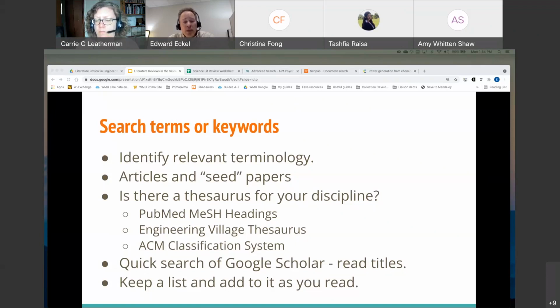Now, one of the simplest ways of getting search terms or keywords is to start with what you already have. So you may have a textbook for a class, or you may already have an article that you found. This could be a good place to look for the words that the authors are using to describe your topic. And these would be the words that you would then use in Google or in a database to find articles.